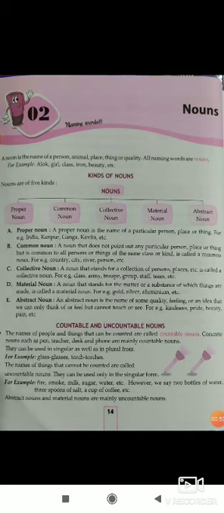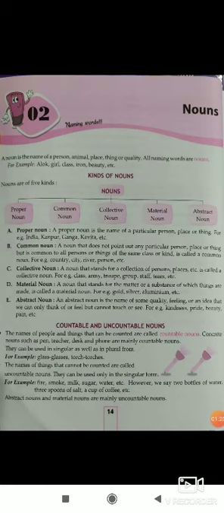So in detail you can read it. And next we see the countable and uncountable nouns. The names of people and things that can be counted are called countable nouns. Concrete nouns such as a picture, a pen, teacher, desk, and they can be used in singular as well as plural form. For example, a glass, glasses, torches.